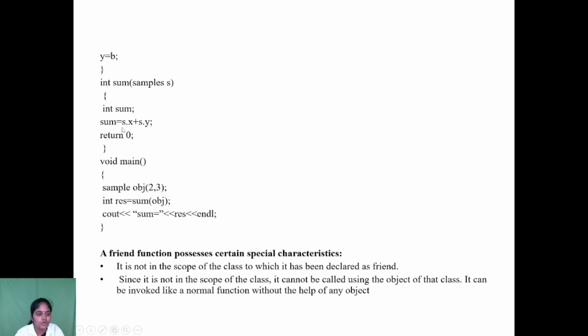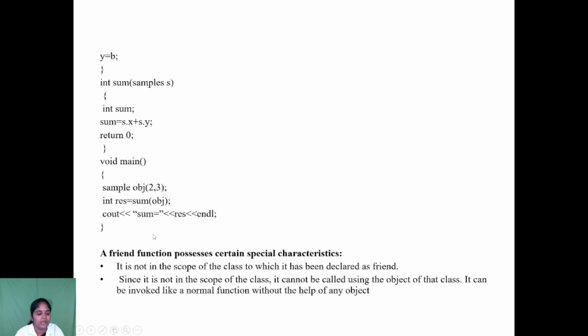Then how to calculate it? With the help of the object variable, the object with the dot operator, we have to access the private data members of a class. Likewise we are defining it.